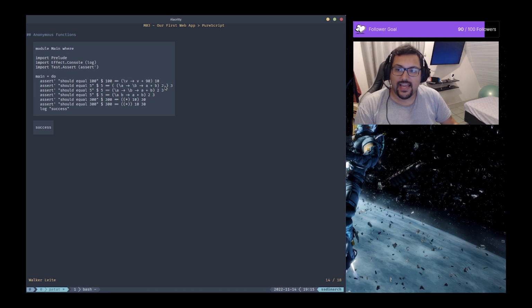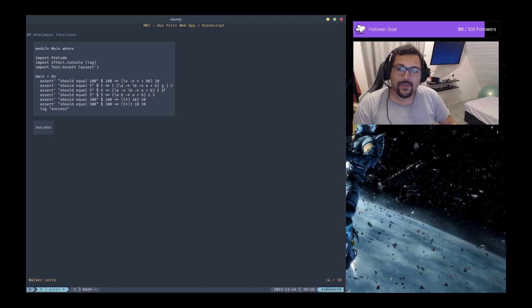You can see that the parentheses has two expressions. You can see that the other parenthesis is also a parenthesis, okay? So imagine that we have this first one. Because we are passing 3 here, it means that this parenthesis is a function. And what is inside this function? You can see that it's 2 being applied to this function here. And what is inside this function? This is the anonymous function receiving e as argument and returning another function that receives b as argument. And finally, we add e plus b.